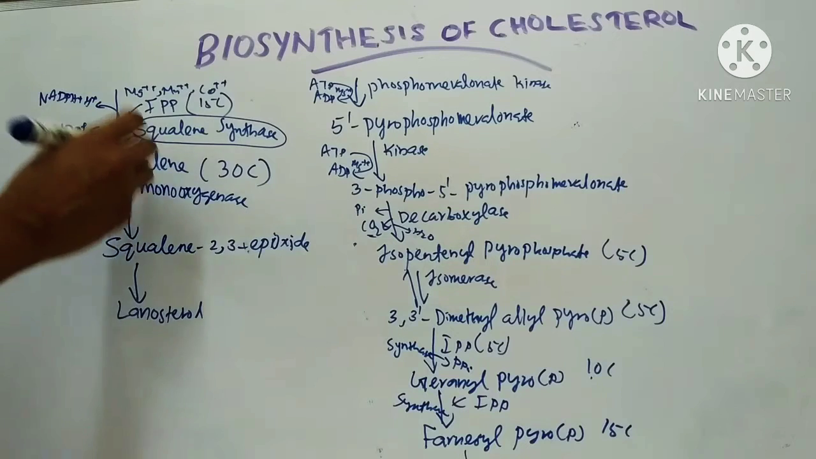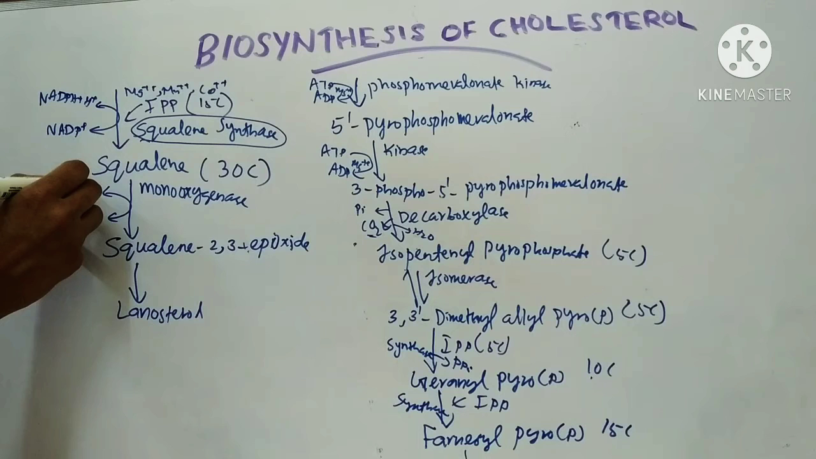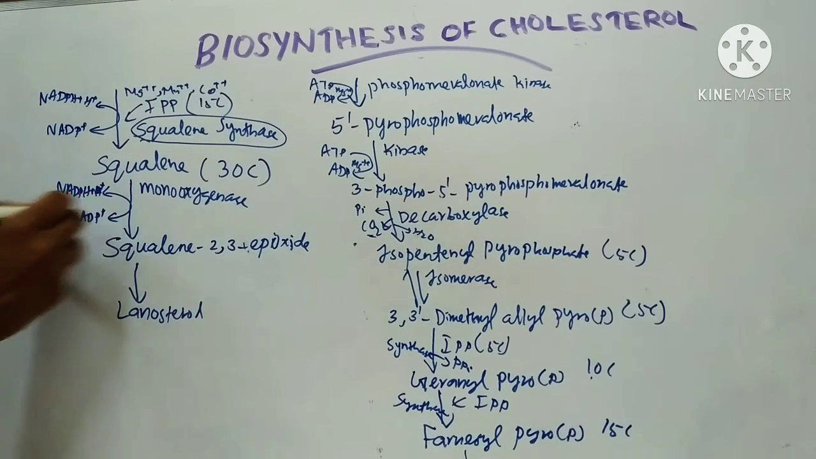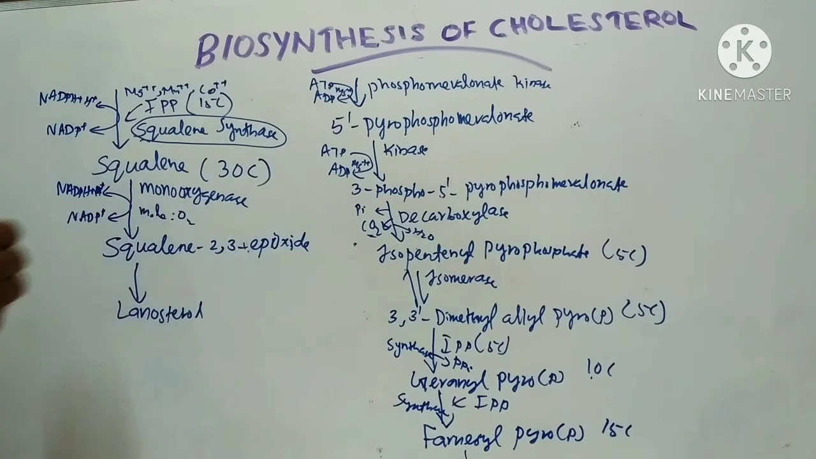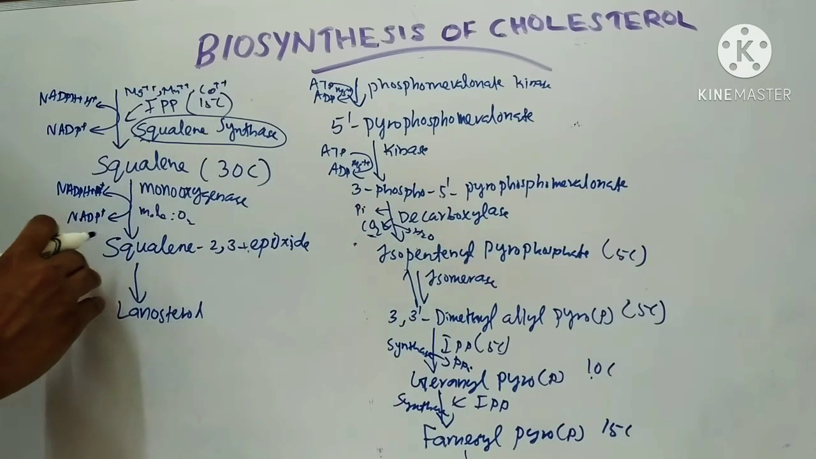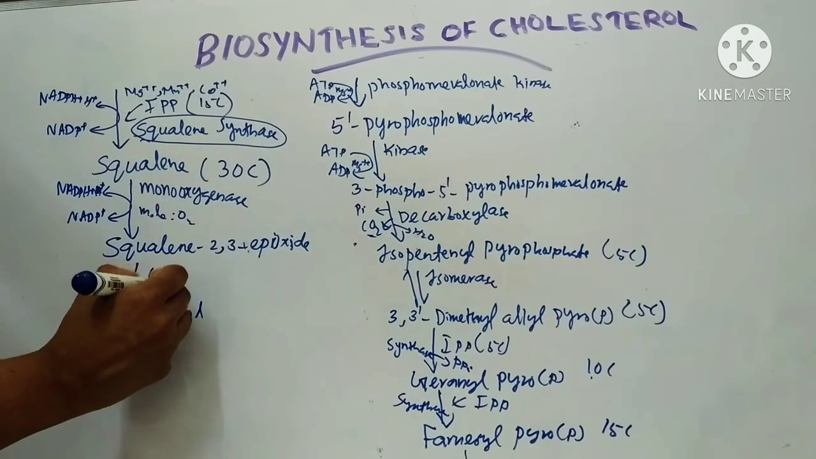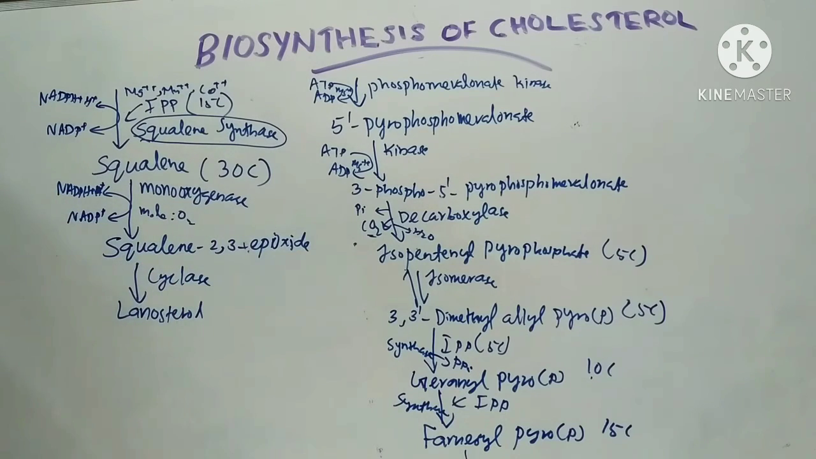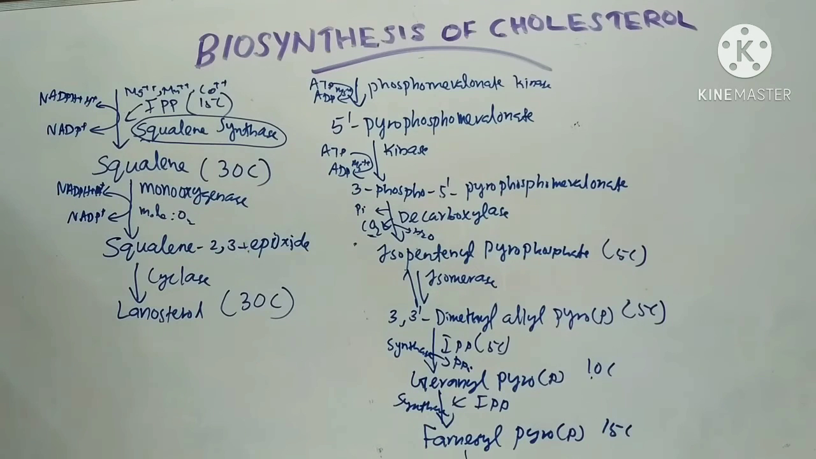Squalene monooxygenase requires one molecule of NADPH, which gives NADP plus. Here one molecule of molecular oxygen is also required. So squalene monooxygenase forms squalene 2,3 epoxide. Then by the enzyme cyclase, it is converted to lanosterol. This is also a 30 carbon compound.